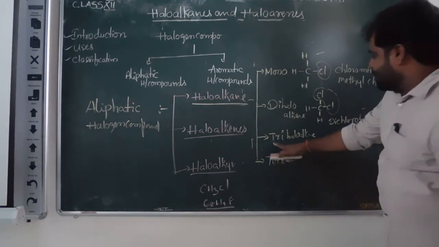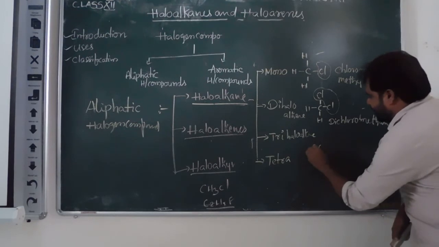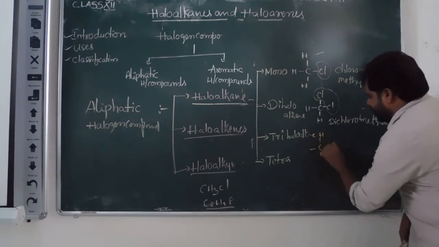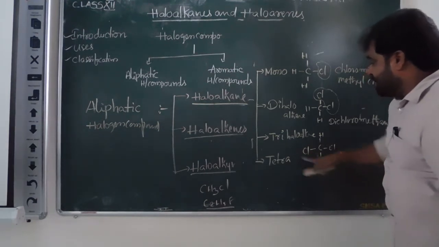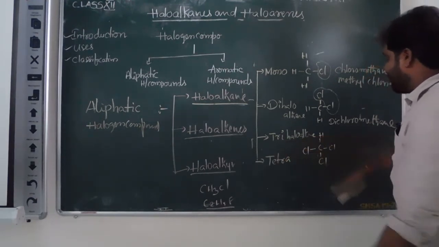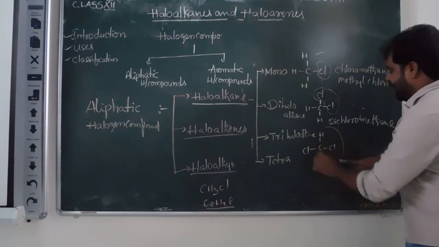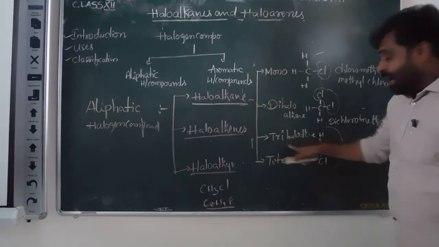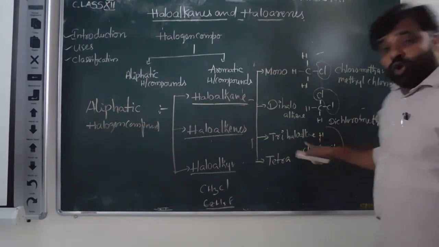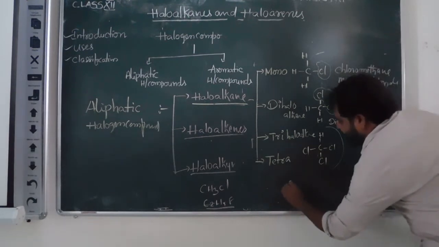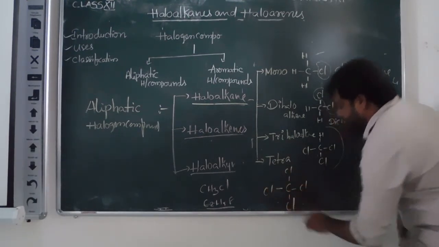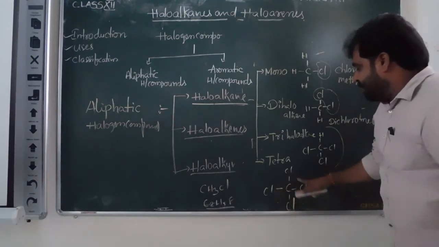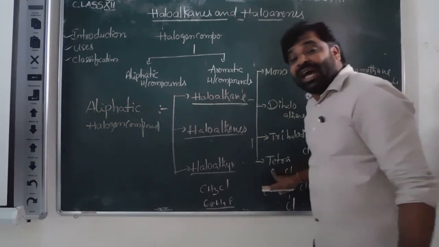Okay. Next, three halogens: carbon, hydrogen, chlorine, chlorine, chlorine. When three halogens are present, that is known as a trihaloalkane. The name of this compound is trichloromethane or chloroform. If four halogens are present, chlorine, chlorine, chlorine, chlorine, this is known as a tetrahaloalkane.